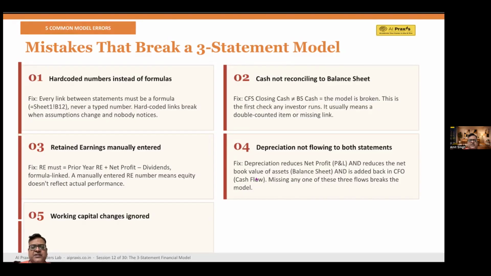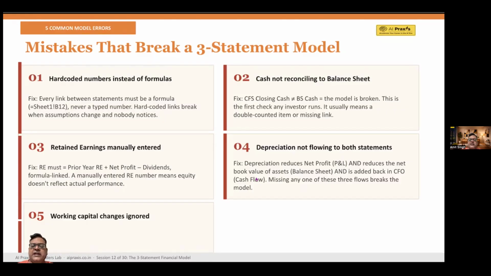Initially, you may not have dividends, you may not have to pay that, so it'll always be zero, but please use this formula. Error number 4 is depreciation is missing. Depreciation is not linked properly. And the problem here is the model becomes incomplete. And how do you fix it? Depreciation must reduce net profit. So it's very simple: reduce net profit, reduce asset value, and be added back in cash flow.